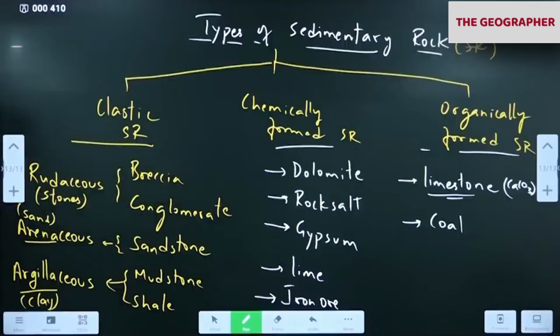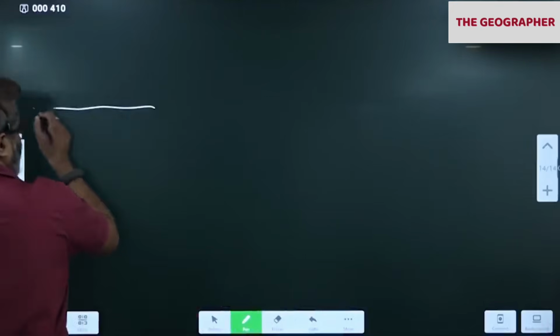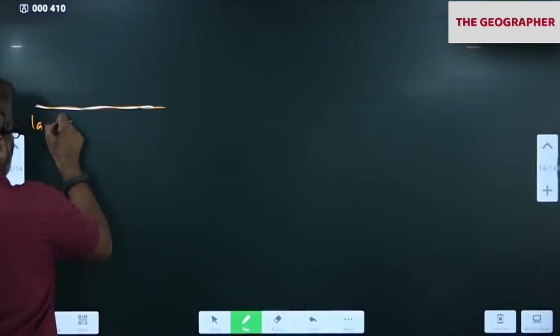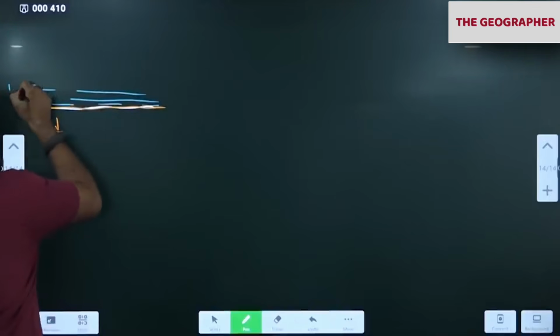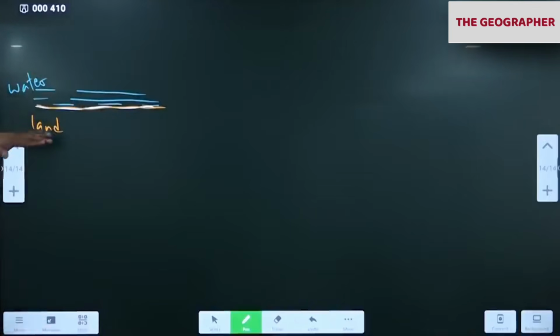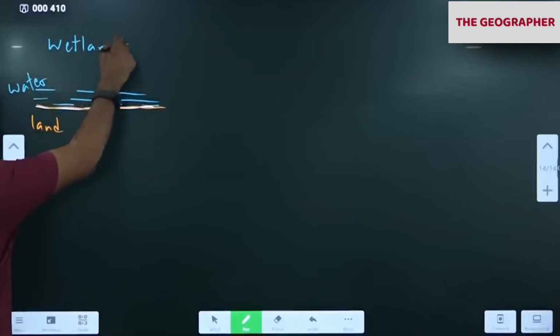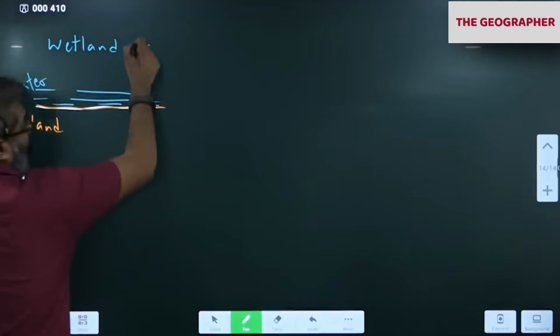So coal is an organically formed sedimentary rock. How, we will see. All of you might have heard of wetland. Let's say this is land here and this is water. Wherever we see this kind of situation where there is water on the land for a very long time, what happens? The soil and rocks are saturated with water. The land that is saturated with water is called wetland. What is wetland? Land that is saturated, means mixed well. Please write: land saturated with water.